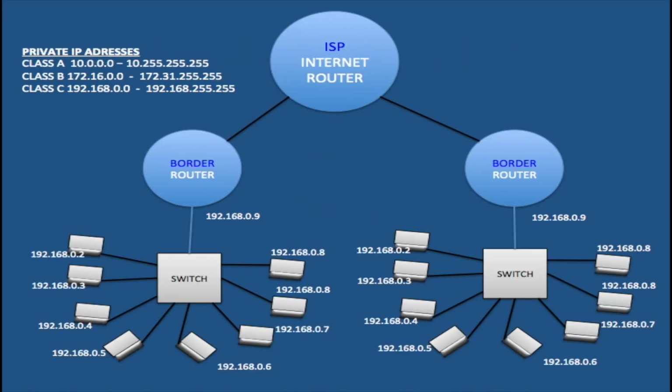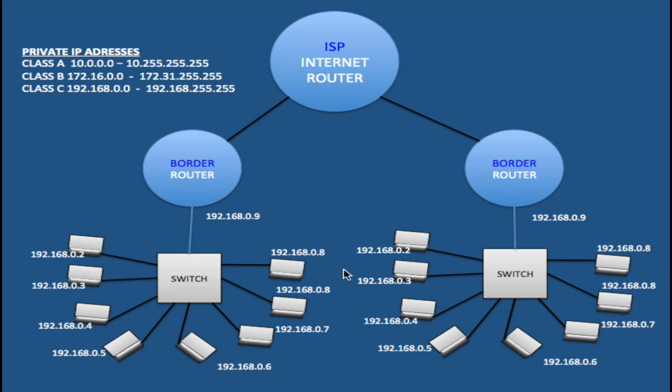Now, once a decision was made to split the IP addresses on the internet into private and public IP addresses, they also made a decision to make a private range in every class. So we have class A range, class B range, and class C. Now I'm using class C range for this private network. Now we have 192.168.0.2 right up to 0.8, and 0.9 for the router's gateway, and they're all connected back to the switch here.